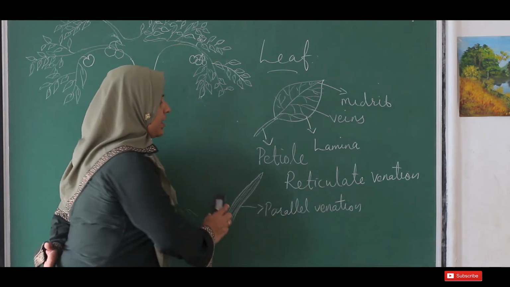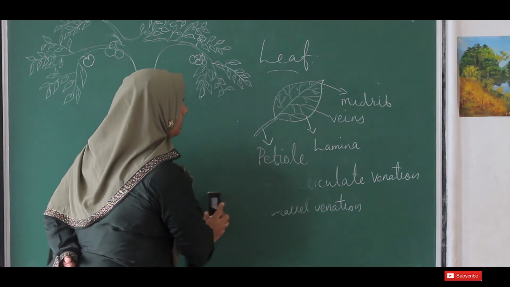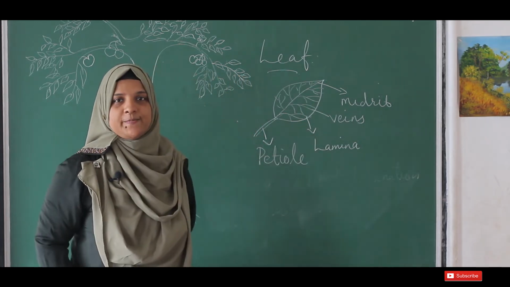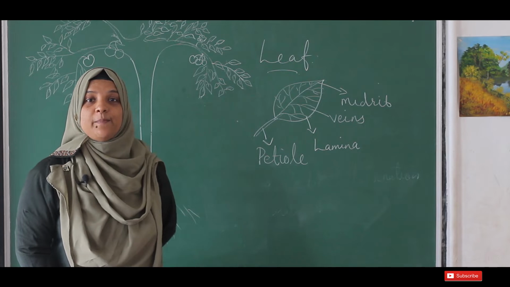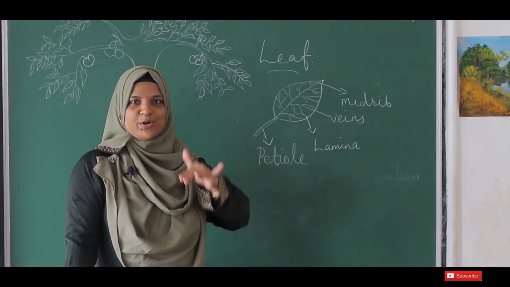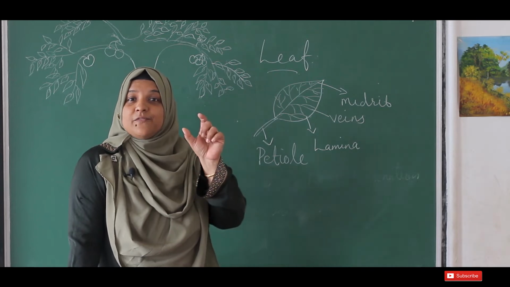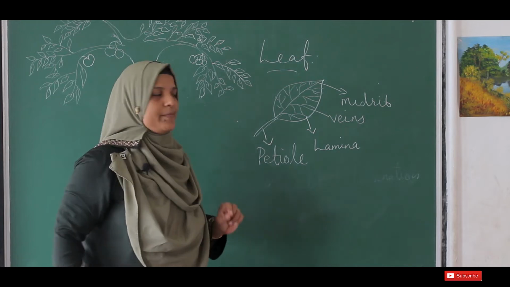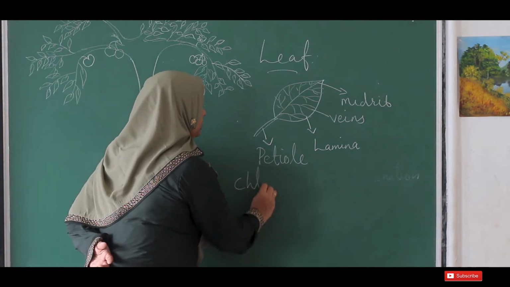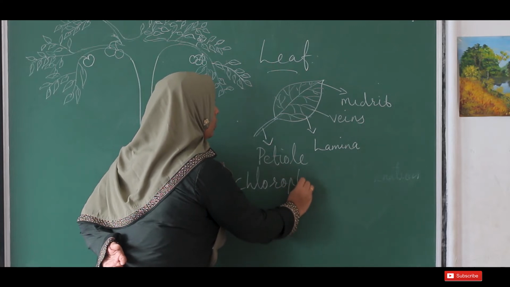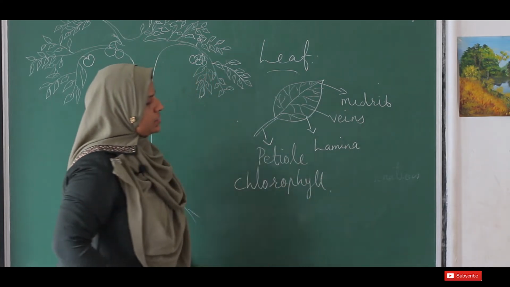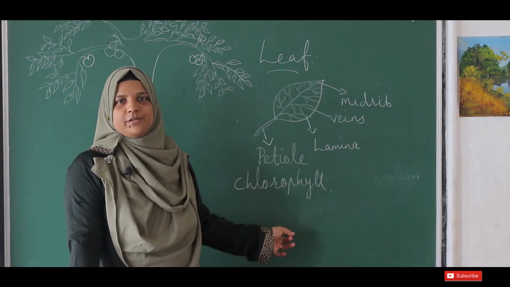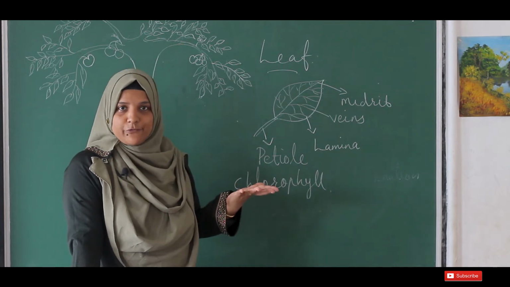Now, I told you the leaves help in making food for the plant and for the entire living world. How is it possible? We know the plants are green in color, which we don't have. That is the very specific feature of the plant which helps it to make food. That green color part is called chlorophyll. As the plants have chlorophyll, they are able to prepare their food. We don't have chlorophyll, so we can't make food.